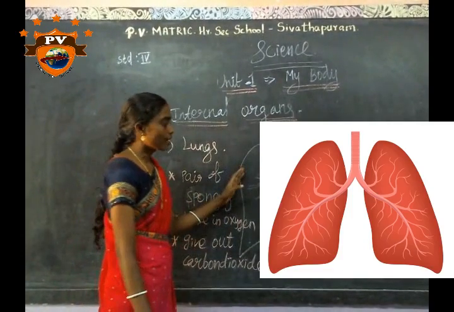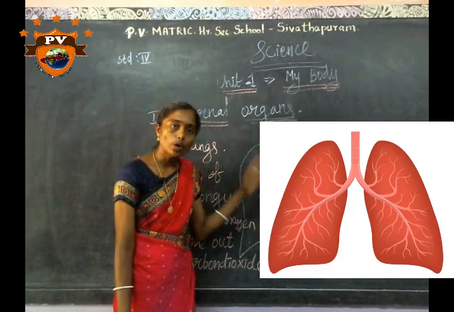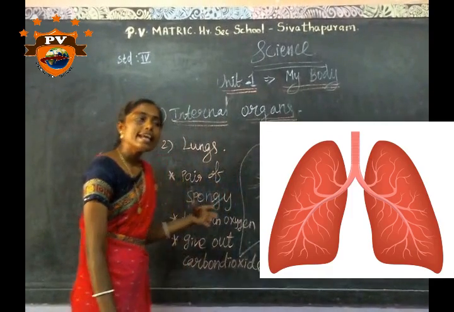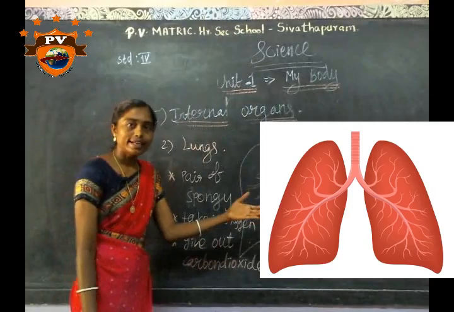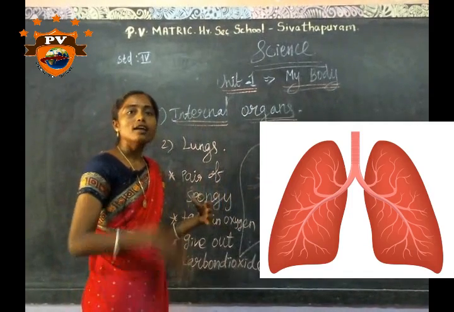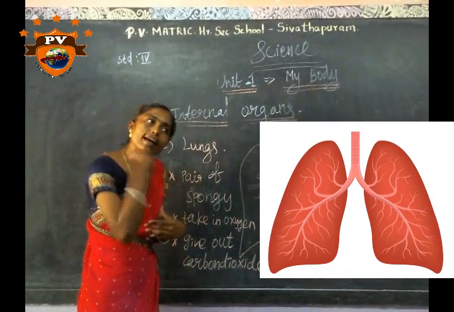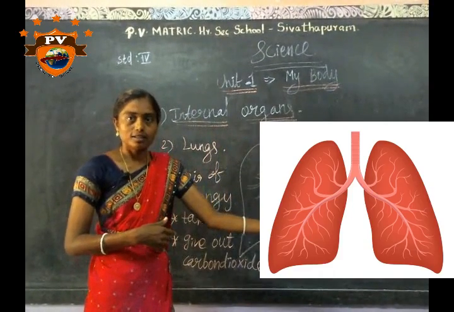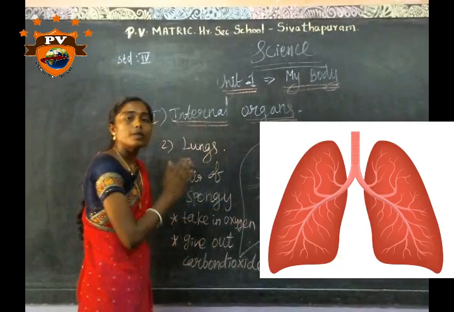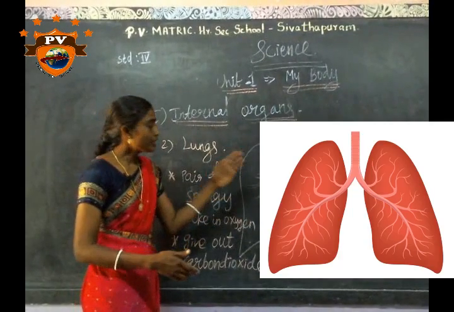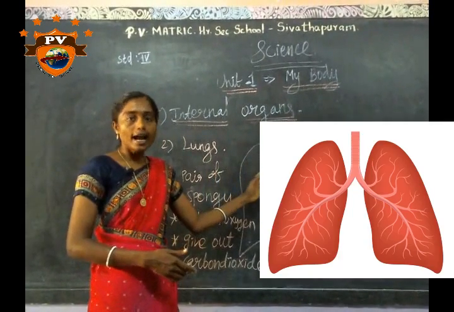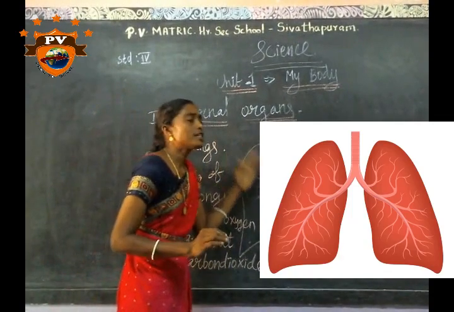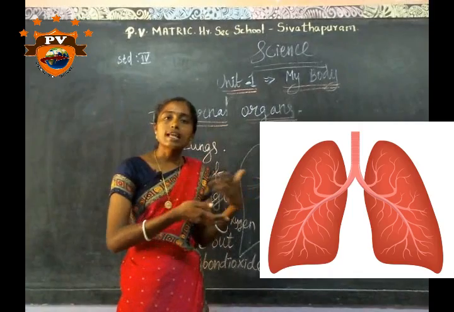The function of lungs. It is a respiratory organ. Respiratory means breathing. We take oxygen from air, and we put out carbon dioxide from our body to the atmosphere. It is respiration, with the help of lungs. At the time of respiration, we take oxygen inside the lungs.